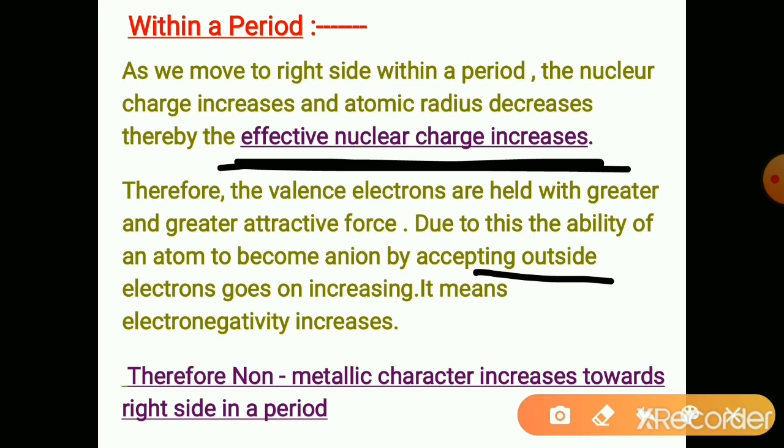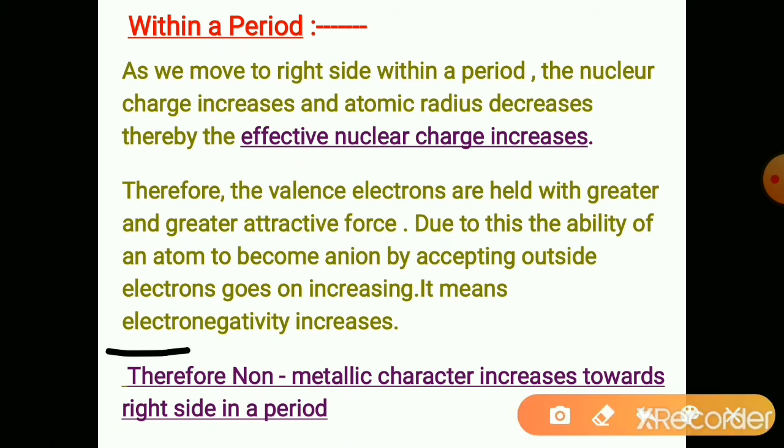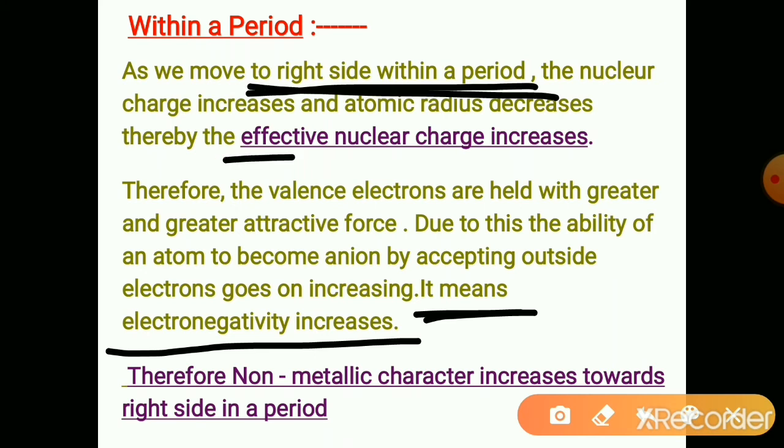And this tendency to accept the outside electrons is called electronegativity. That is why electronegativity increases towards the right-hand side within a period due to the increase in the effective nuclear charge.